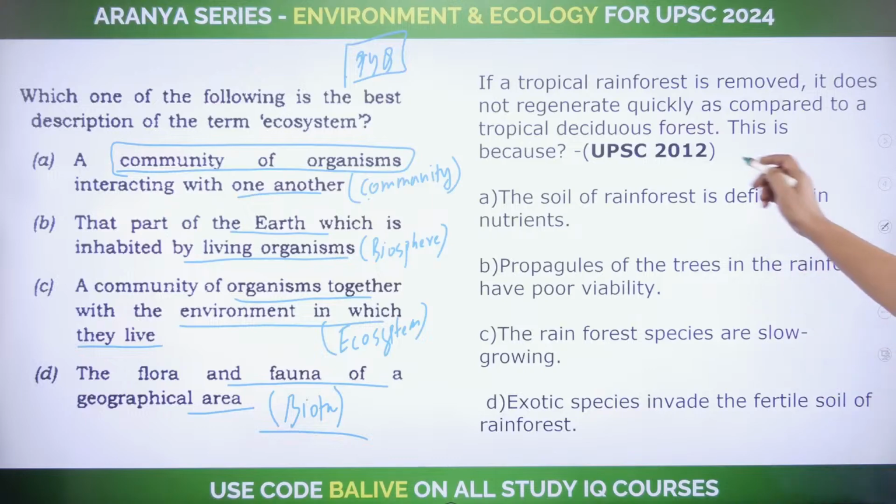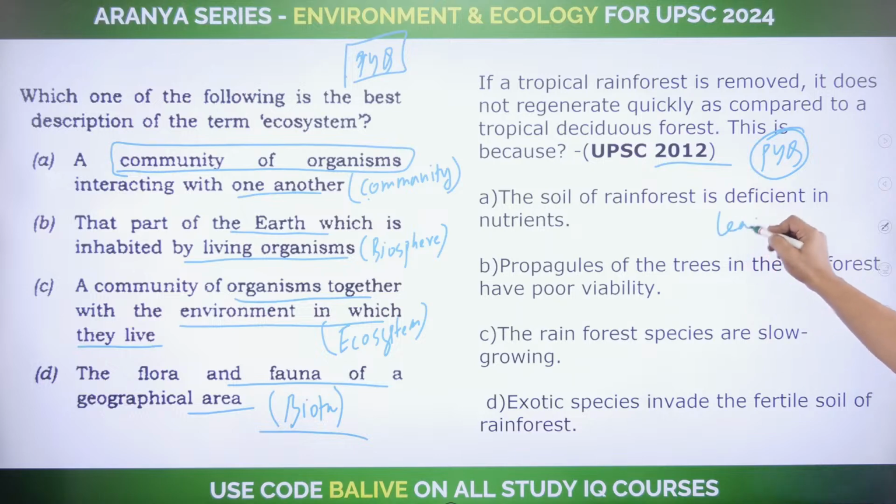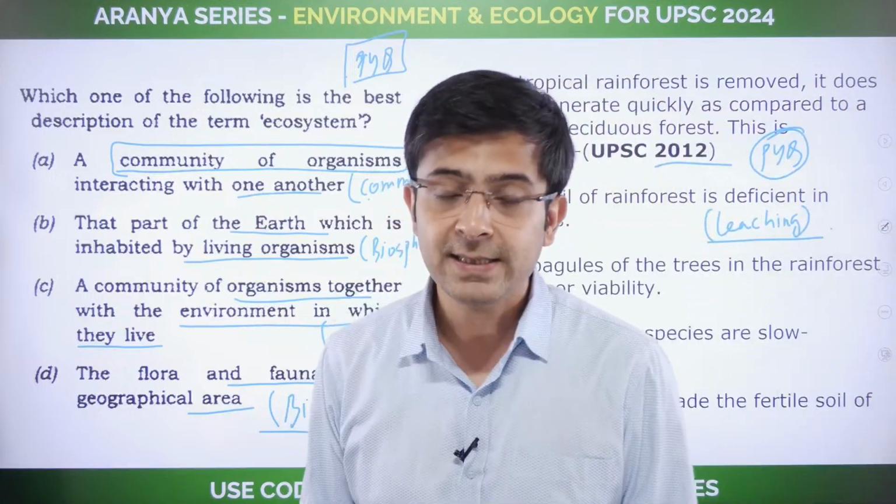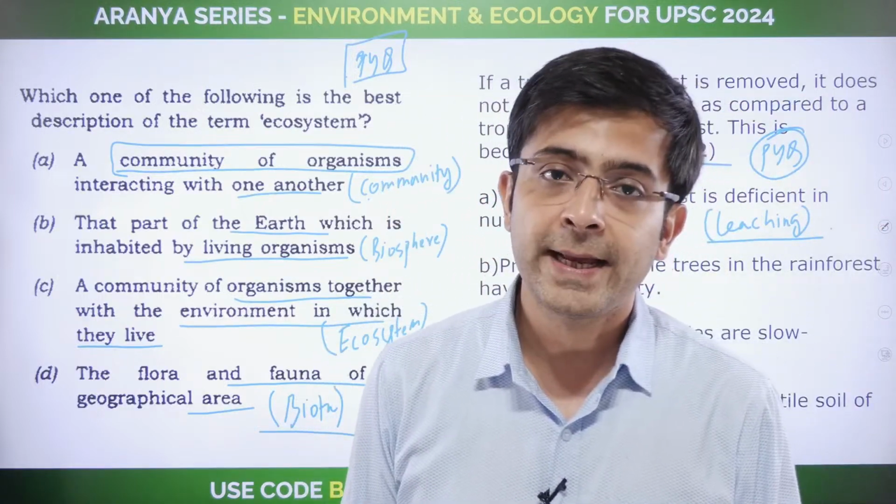Okay. This is again a question from the previous year's questions that came in the year 2012. If tropical rainforest is removed, it does not regenerate quickly. Why does it happen? Well, it happens because of the process of leaching, wherein the nutrients of the soil are washed off because of the incessant rainfall that happens in the equatorial regions.